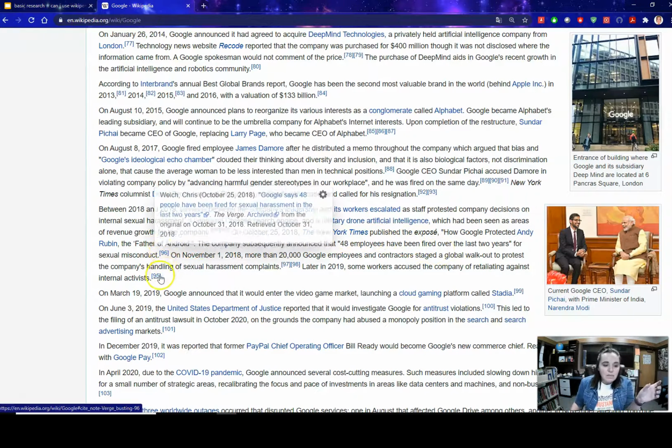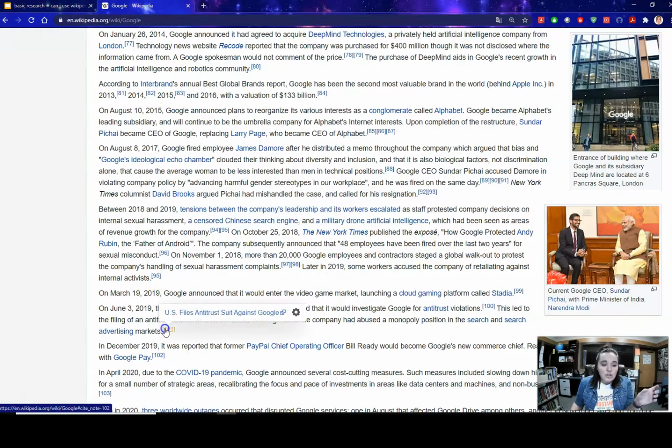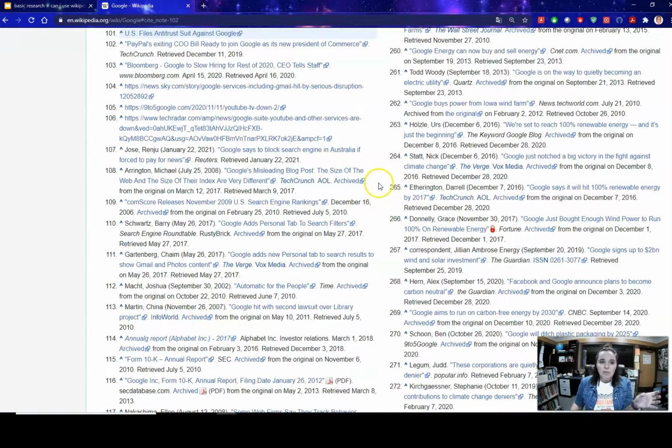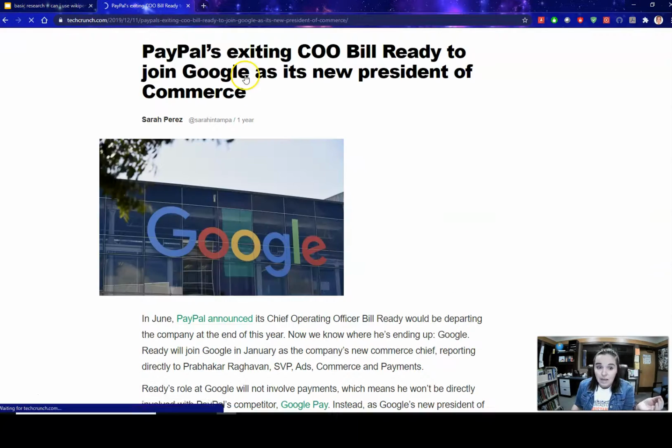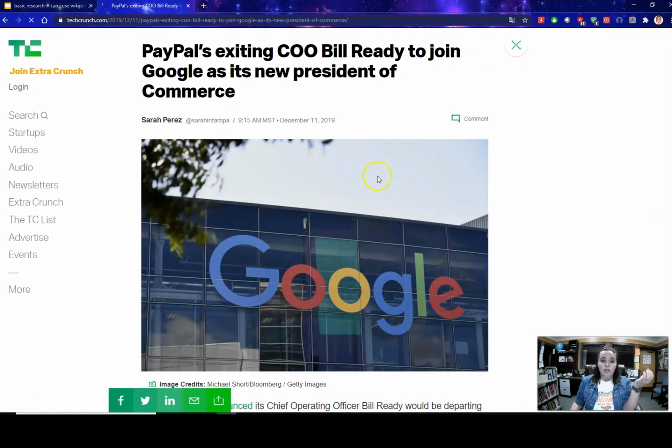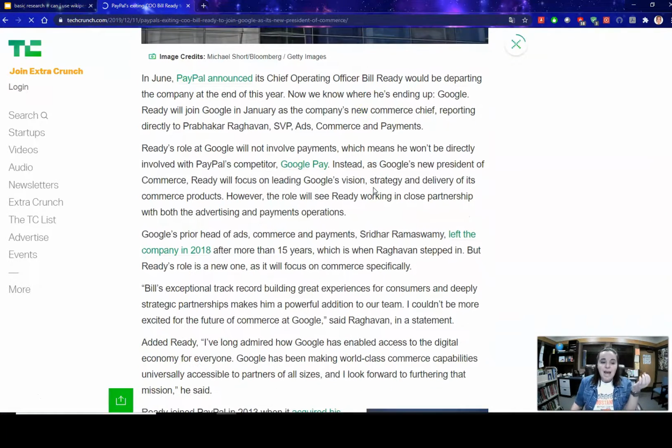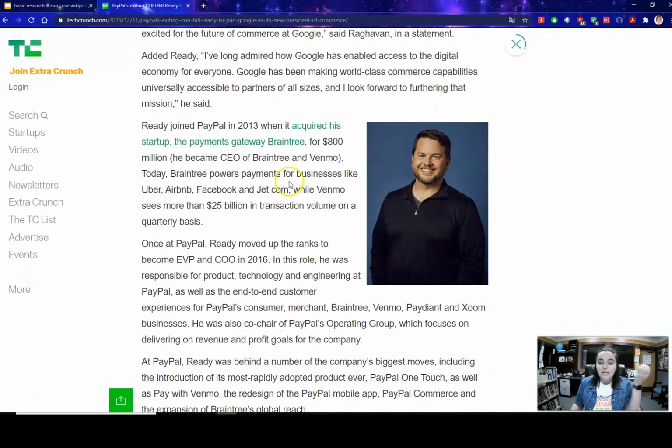But anytime there's a little number there, you can just click on it and it will take you down to the bottom, and it will tell you where all of that information came from, right? So if I like that information and I want to use that, what I have to do is go to the website where that came from, okay? And then I can read the article here on the website that it came from, and I can evaluate if this is a usable article for research.